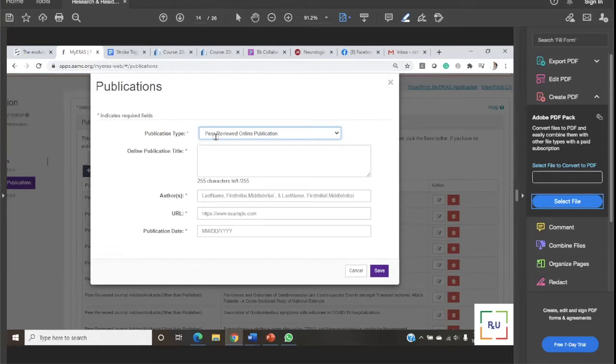In that case, you can describe that in the peer review online publication or non-peer review online publication category. Both categories are the same. Title, authors' names, HTTP URL link, and publication date.